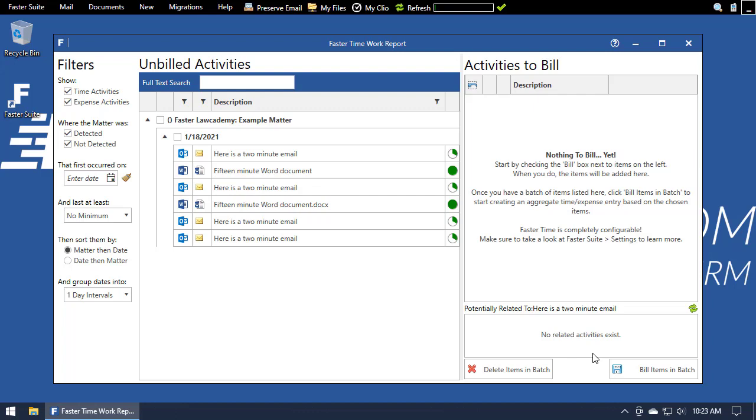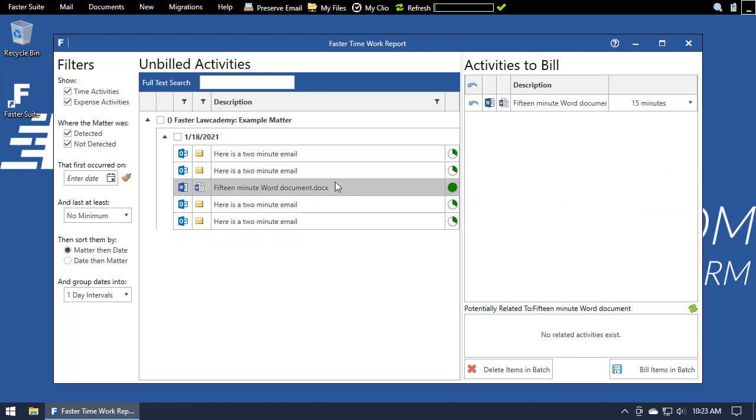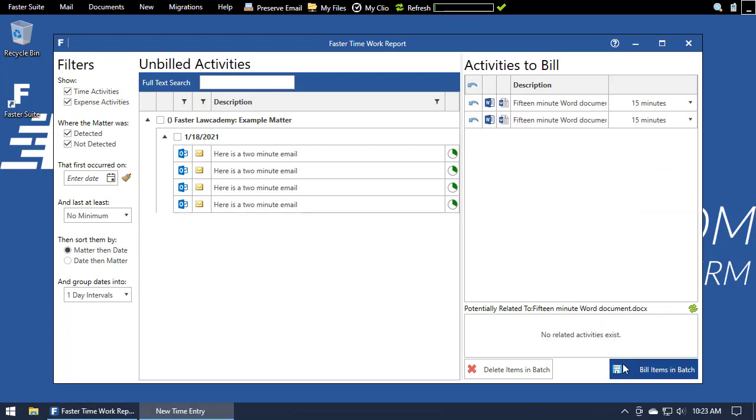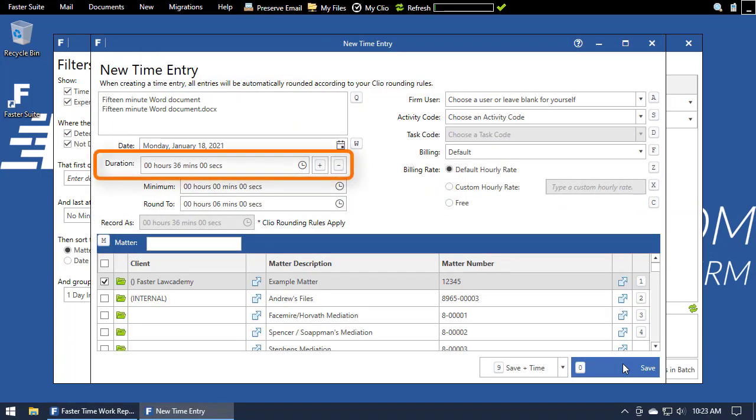Now let's look at how our work report has changed how it will bill. If we select the 2 Word document activities and click Bill Items and Batch, we can see that each entry has been rounded from 15 minutes to 18 minutes before being batched together, and we get a total of 36 minutes instead of 30 minutes.